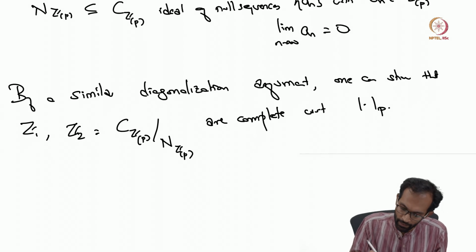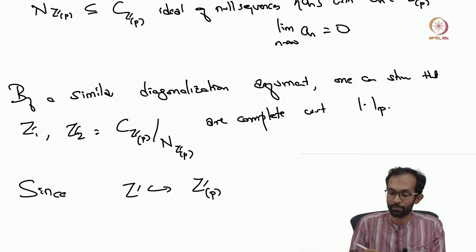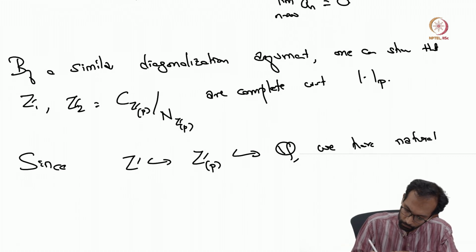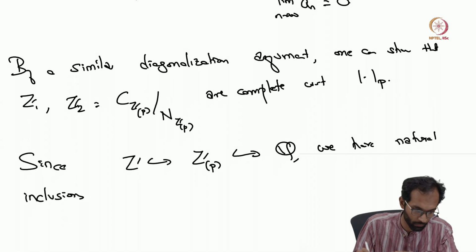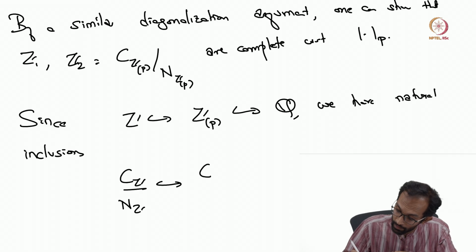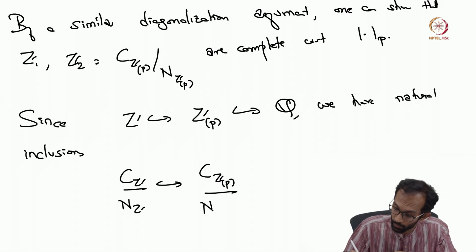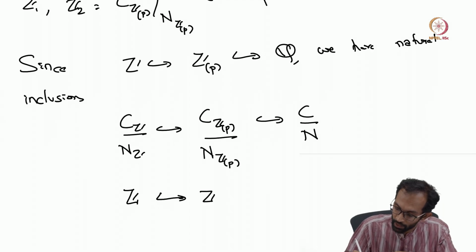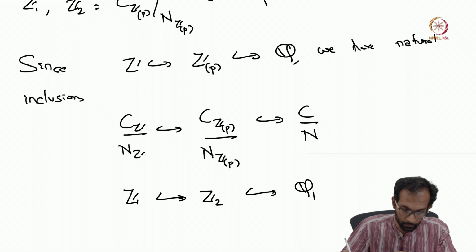Okay, and again since Z sits inside Z localized at p, which sits inside Q, we have natural inclusions: C_Z mod N_Z sits naturally inside C of Z localized at p modulo the null sequences for this DVR, which sits inside C mod N. In other words, naturally we have Z_1 sits inside Z_2 sits inside Q_p.